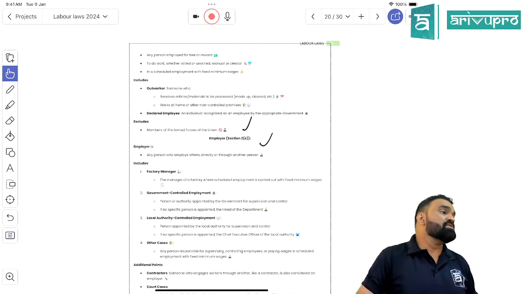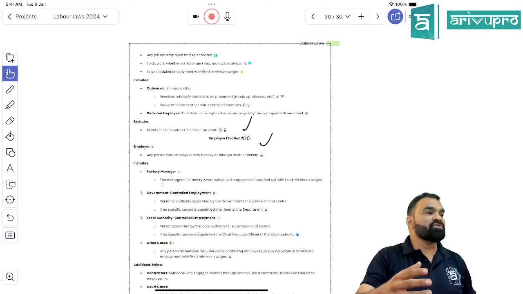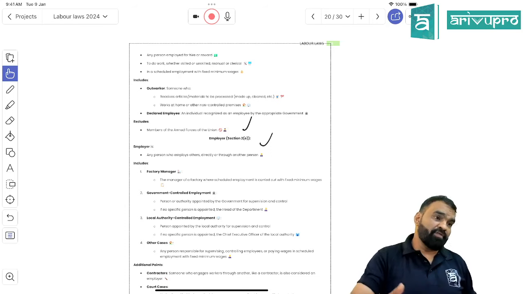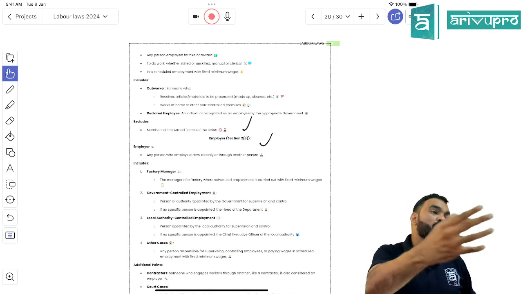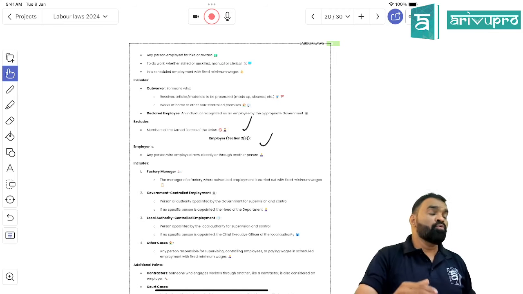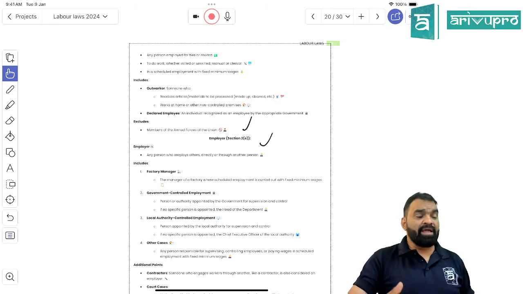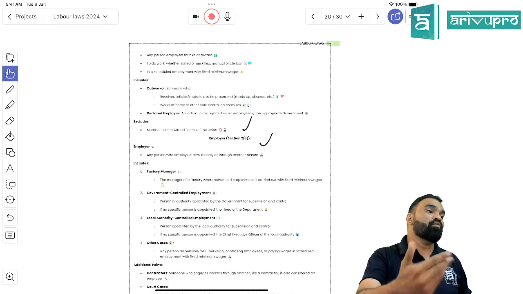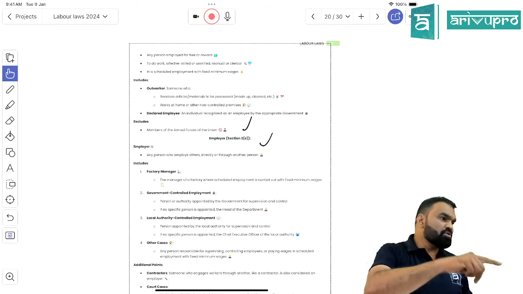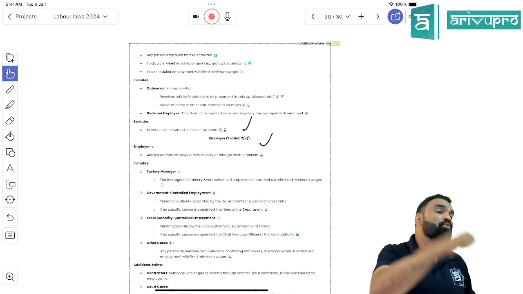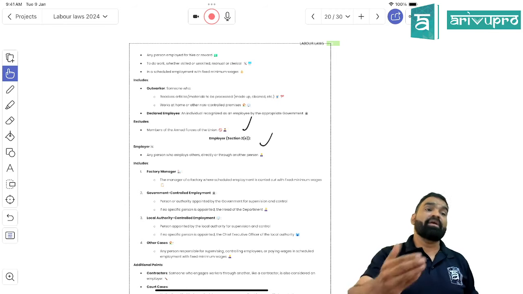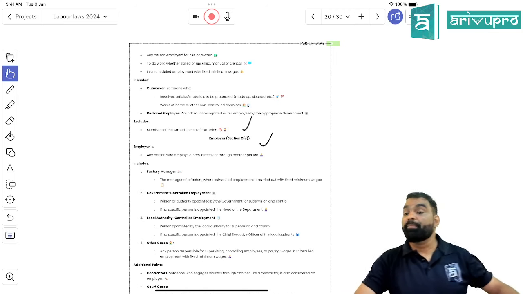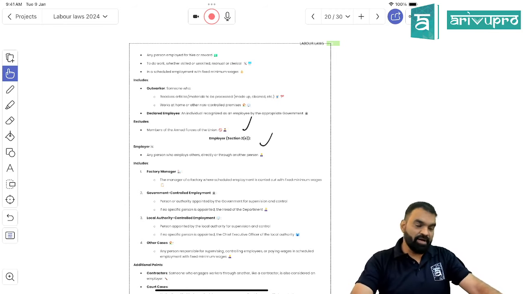Payment of minimum wages is applicable for scheduled employment, and scheduled employments are those categories of employment where unskilled or semi-skilled laborers are working, who are not well aware of their own rights, right? So protection, whenever there is a clash of public interest and private interest, what would prevail? Definitely public interest. So court will support whom? The labor class, not the employer. It doesn't matter for how many years you are making losses, you have to make the payment of what? Minimum wage, right? Right, student?